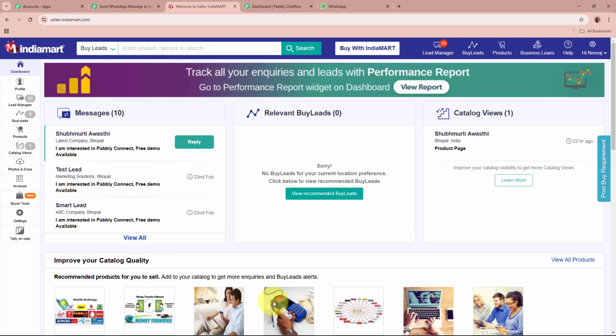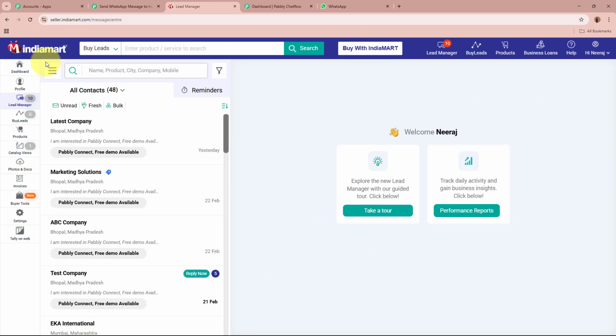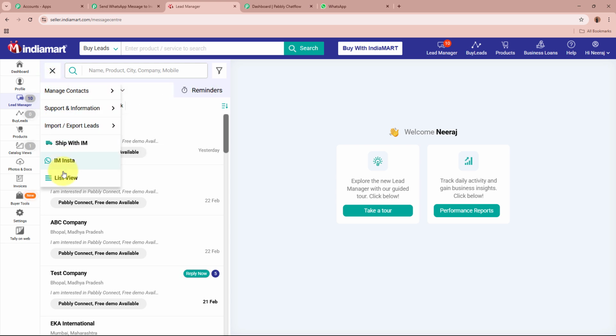After copying the URL, log into your IndiaMART account that you want to connect to Pabbly Connect. So in order to connect this account, from the left side of the panel, go to the Lead Manager option right here. After landing on the Lead Manager page, click on this menu button. From the drop-down, go to Import Export Leads, and from the given options, select Push API right here.